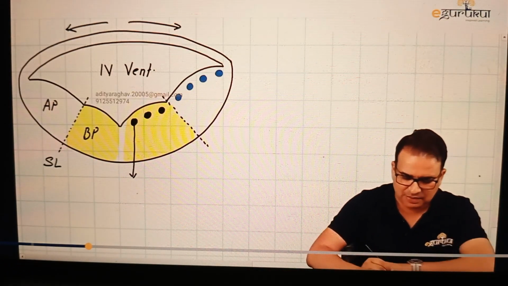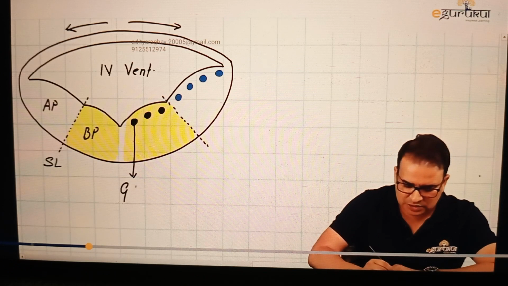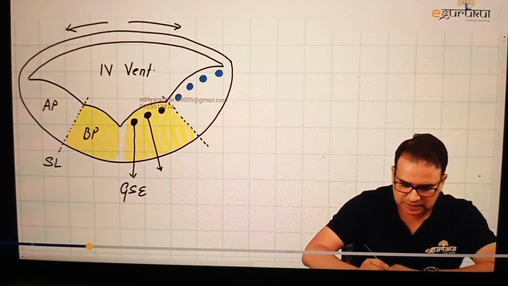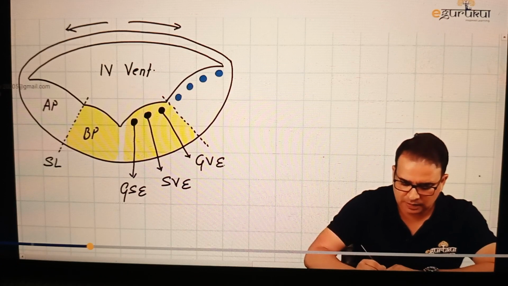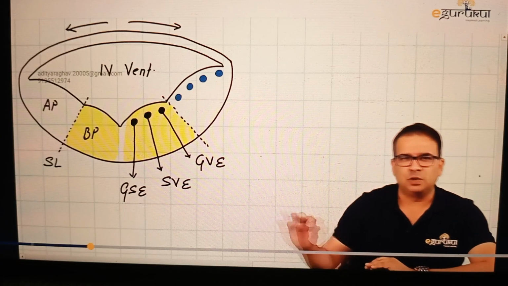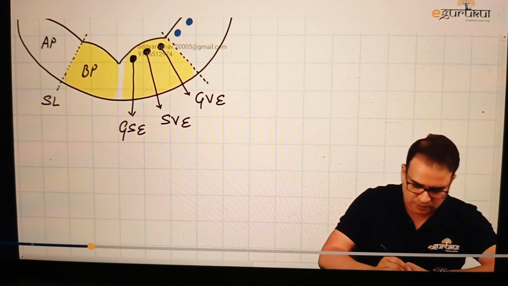What are these efferent columns? Let's name them, and then we'll take them in detail one by one. The very first column here is called GSE. The second column here is called SVE, and the third column is referred to as GVE. GSE, SVE, and GVE.